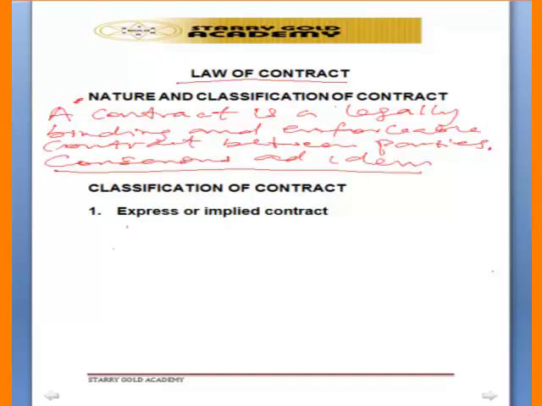So every contract is a product of agreement. That means that people must come together to agree. Then in the process of their agreement, they will have it in mind, as they are agreeing, that they intend to enter into a legal relation.